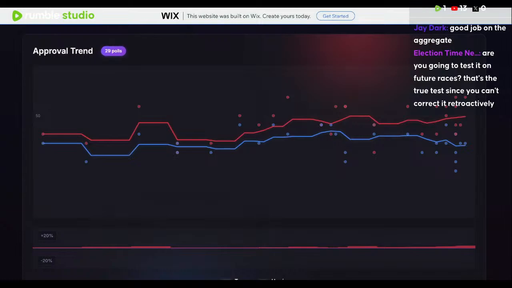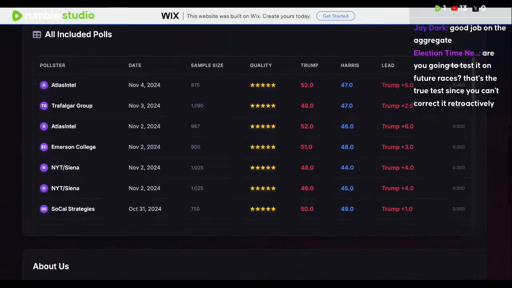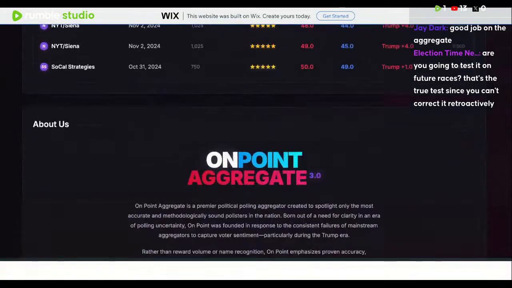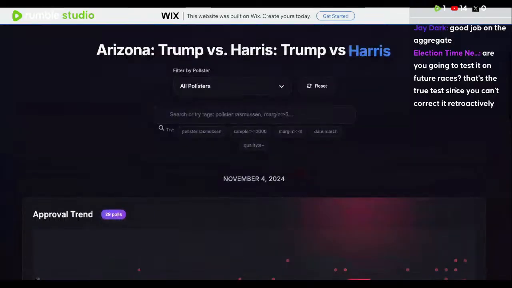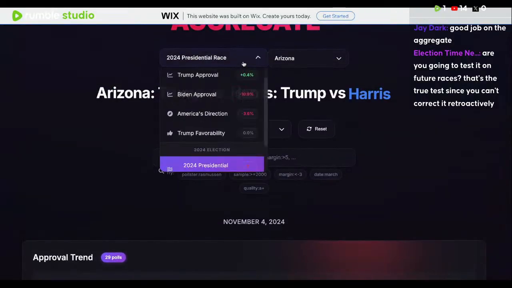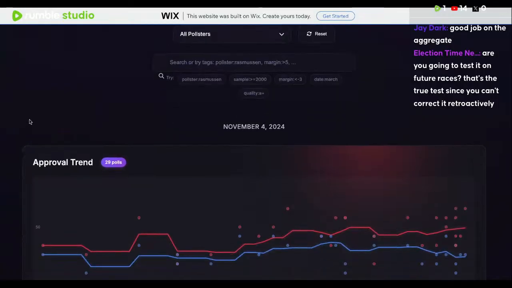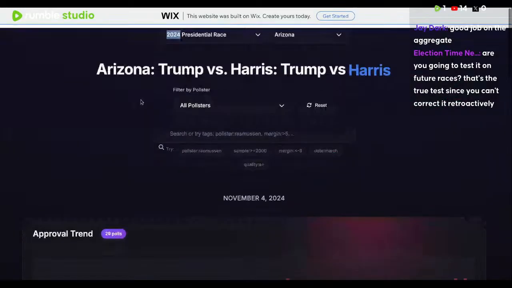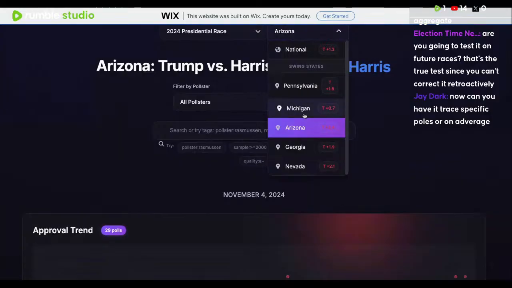We use the same methodology on these 2024 averages, and it just so happens to be that it gets all the swing states correct. That's what I'm trying to get at here. It's the same methodology that we're using for Trump's approval rating, and the same pollsters. He pretty much comes out with a victory in the electoral college.